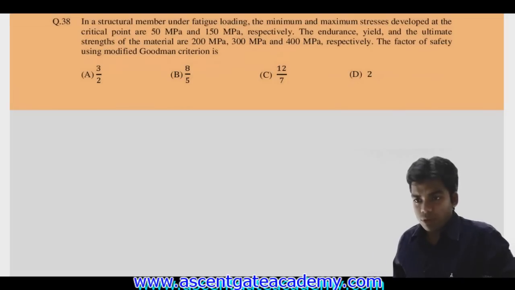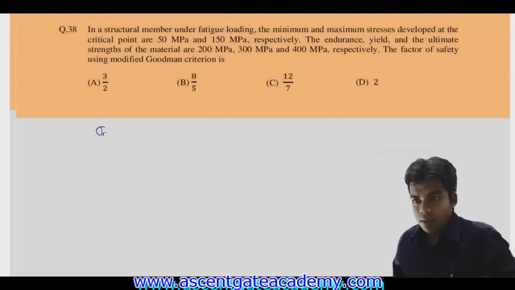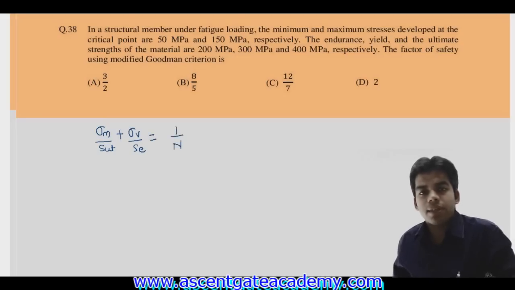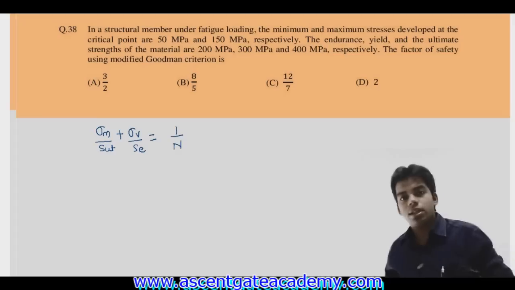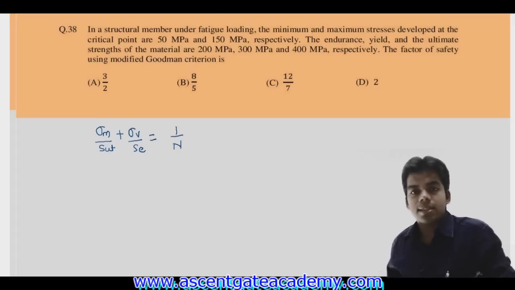What does modified Goodman criteria say? Sigma m upon SUT plus sigma v upon SE is equal to 1 by n, where sigma m is mean stress, sigma v is variable stress, SUT is ultimate tensile strength and SE is endurance strength. Okay. Now first thing is to determine mean stress and variable stress. So what is mean stress? This is nothing but sigma max plus sigma minimum by 2.